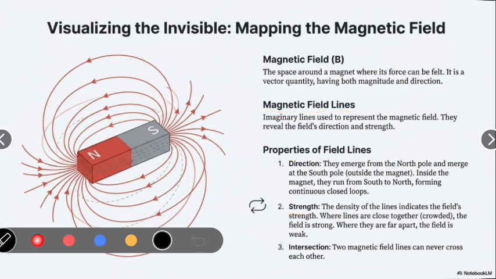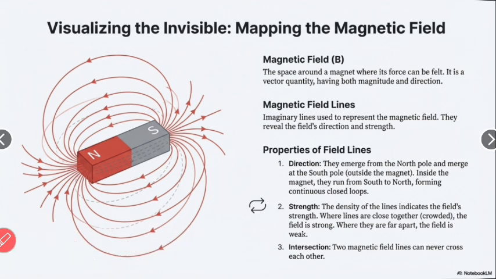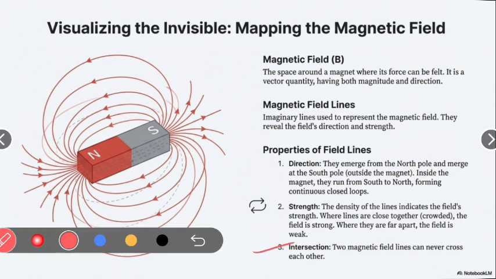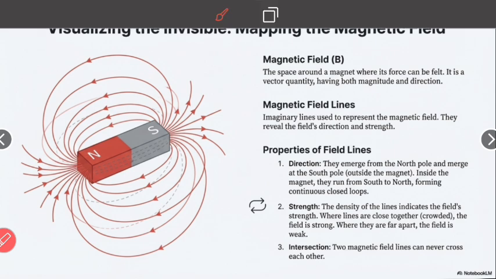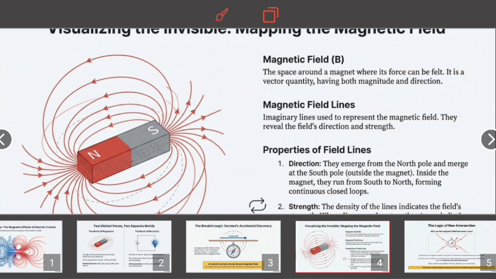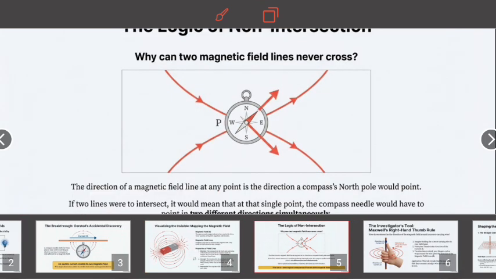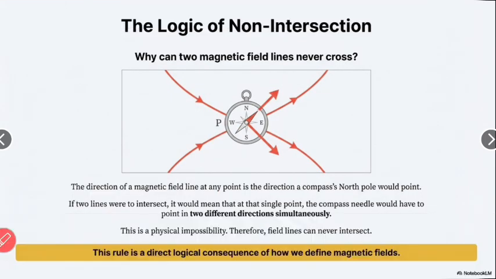Now we are discussing intersection. Two magnetic field lines can never cross each other. If they crossed each other, there would be two directions, which is not possible, so two lines do not cut each other.